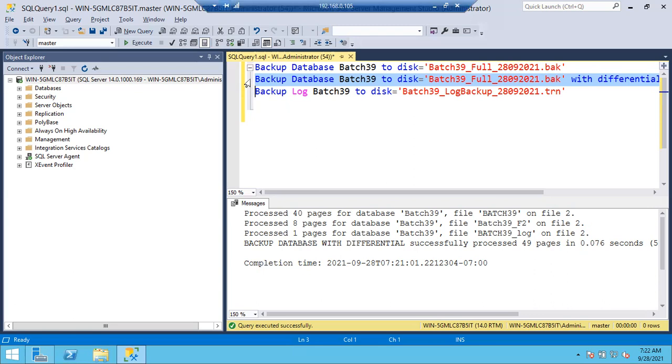Again, yesterday also we discussed this point. In the full recovery model, even though the log file is full, it won't release the free space automatically. Whereas in the simple recovery model, no need to struggle for the free space. Automatically it will release the free space to the operating system. Operating system means your server. Whereas in the full recovery model, imagine a lot of transactions came into the database, a lot of transactions are inserted into the database, the log file grows like anything. Imagine the log file grows to 500 GB.